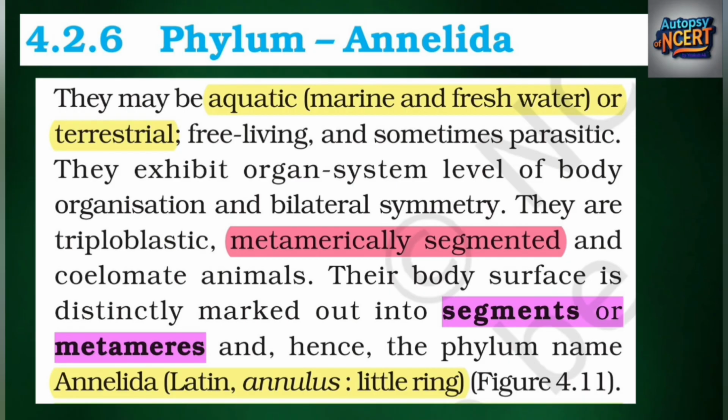4.2.6 Phylum Annelida. They may be aquatic, marine and freshwater, or terrestrial, free-living, and sometimes parasitic. They exhibit organ system level of body organization and bilateral symmetry. They are triploblastic, metamerically segmented and coelomate animals. Their body surface is distinctly marked out into segments or metameres, and hence the phylum name Annelida. Latin, annulus, little ring, Figure 4.11.